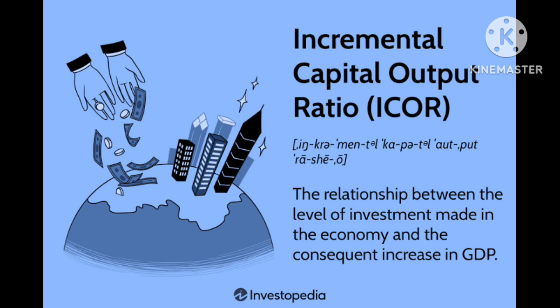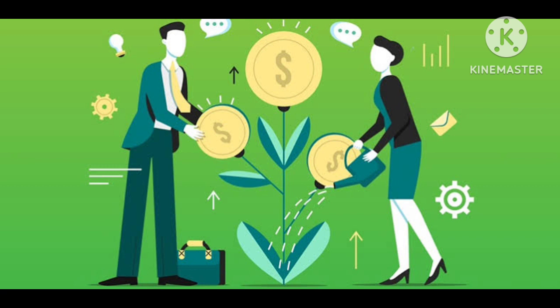The higher the ICOR, the less efficient we are in the use of capital. Yes, this is true. If we require, let's say, 5 lakh to produce one car, and in the next phase we require 10 lakh to produce just one car, then ICOR increases, capital increases, we are less efficient in utilizing the capital, and we are not economical or not competitive in the market.